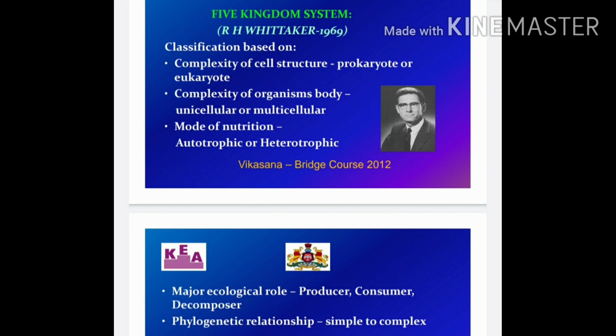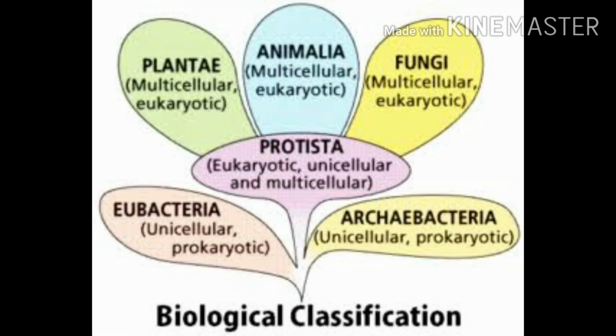These characters he used to classify the organisms, and based on this he gave the 5-kingdom classification, or you can say the 5-kingdom system. Look at the diagram. This is the 5-kingdom system that was developed by him, that is eubacteria and archaebacteria included in the Monera, then your Protista, your fungi, your Animalia and the Plantae.